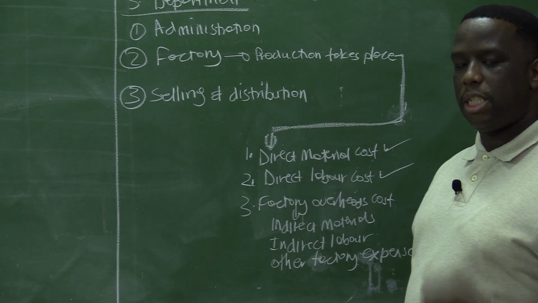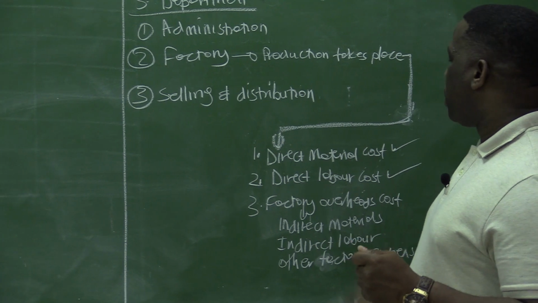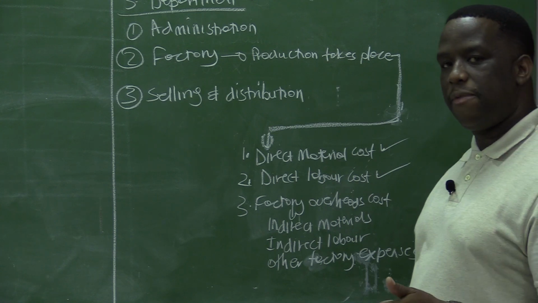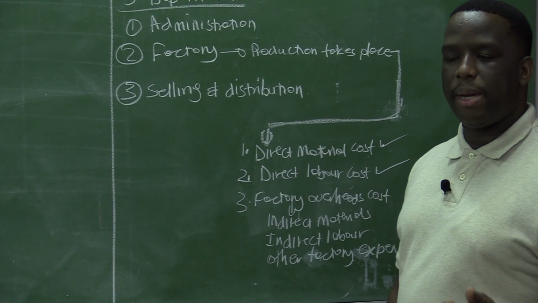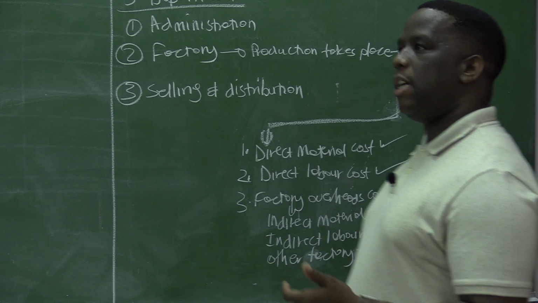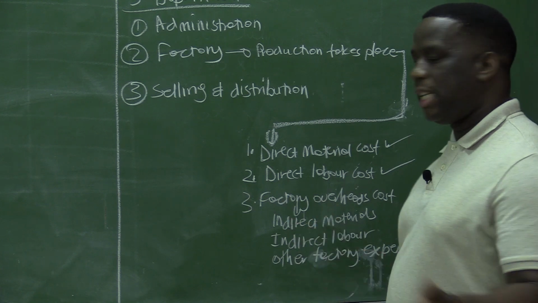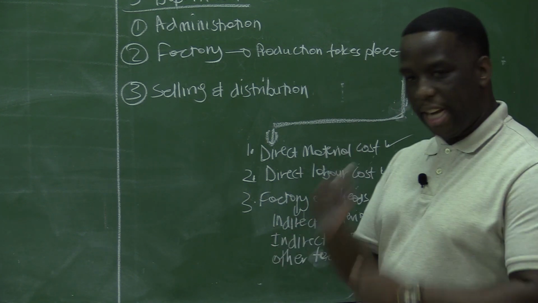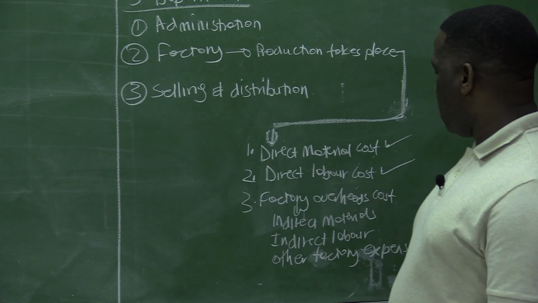The same thing applies with the direct labor cost. Direct labor cost is the money paid to the workers who are actually doing the production. But indirect labor refers to people working in the factory who are not doing production. For example, the factory foreman is there as a supervisor but is not actually doing the production, and the factory cleaner will also be regarded as indirect labor. But those workers who are actually doing the production, when they are paid, that is direct labor cost.